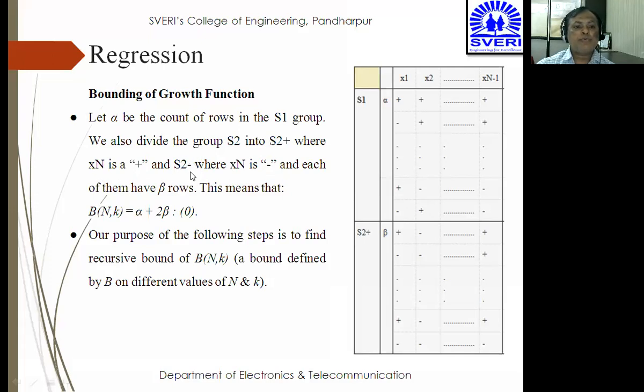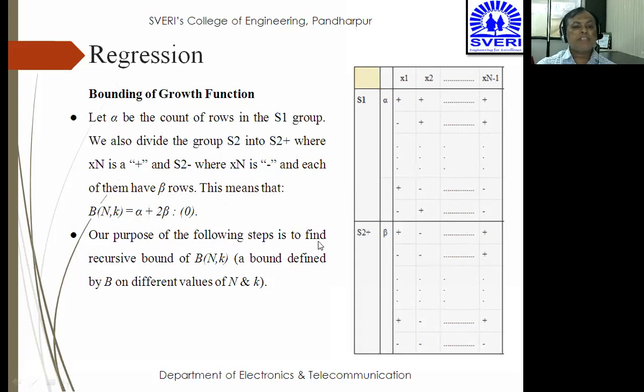If you are going to consider S2 minus, then x of n is going to be minus, and each of them has beta rows. So these are the beta rows, right? If I am having a count with myself and I'm going to deal with alpha and beta, at that time this B of n, k will be equal to alpha plus 2 beta. Now this is a single alpha, but beta I am dividing into two parts. What is that? It is S2 plus and S2 minus, and henceforth B of n, k will be equal to alpha plus 2 beta, starting from the 0 value. So that is alpha plus 2 beta.